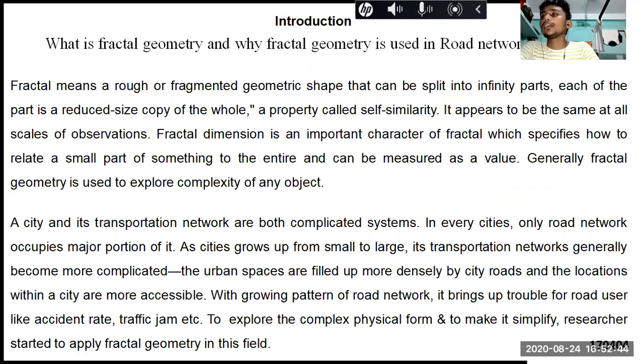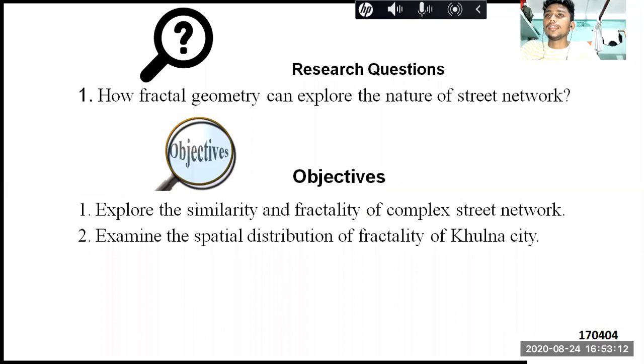As we know, a city and its transportation network are both complicated systems. In every city, the road network occupies a major portion of it. As cities grow from small to large, their transportation networks generally become more complicated. To explore the complex physical form and to simplify it, urban researchers started to apply fractal geometry in this field. Here is my research question and objective.